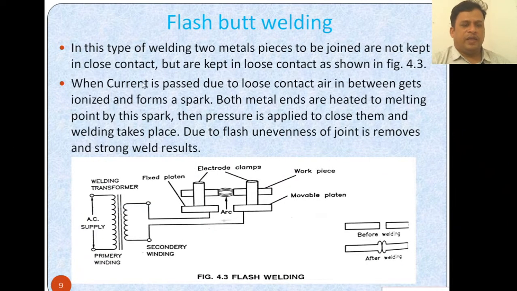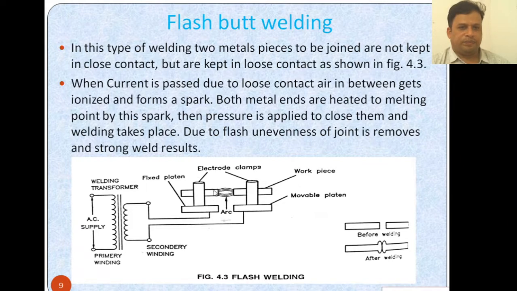Flash butt welding. In this type of welding, the two metal pieces to be joined are not kept in close contact like in butt welding. Here they are kept in loose contact. How they are kept in loose contact we can see in figure 4.3 here. The primary winding is there, the secondary winding is there, and the welding transformer is also placed. You require a fixed plate, and here the workpiece is placed. Workpiece means whichever piece you are joining. Then there are the movable plate and electrode clamps, and this is the arc that is produced here.